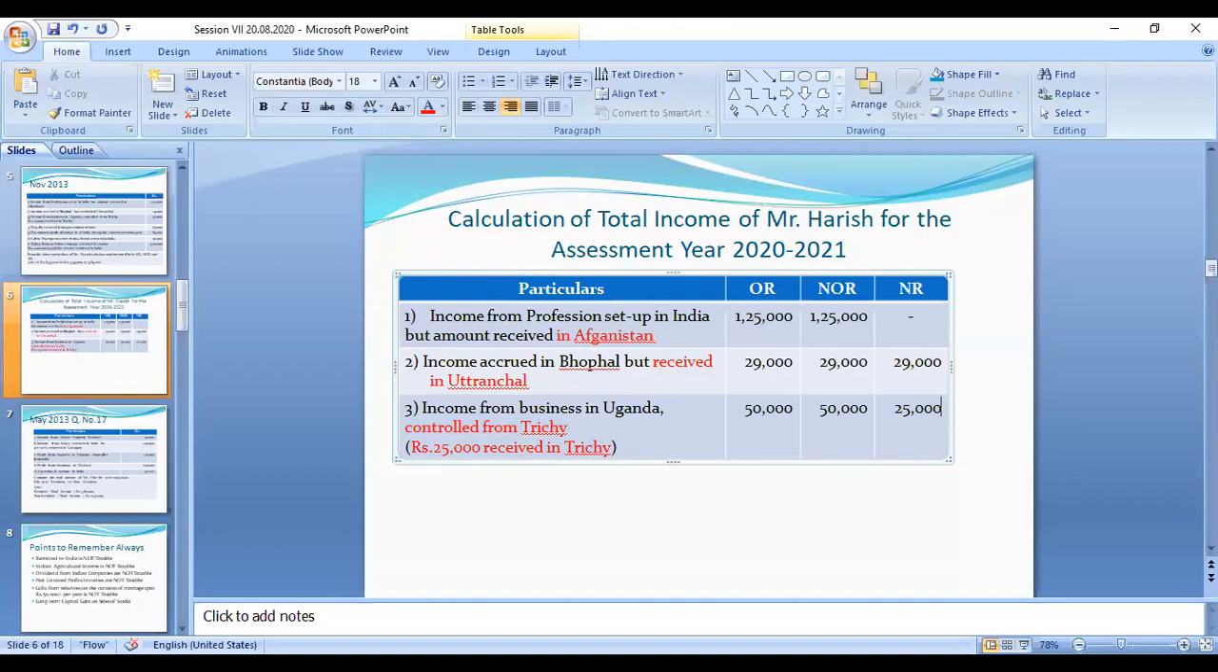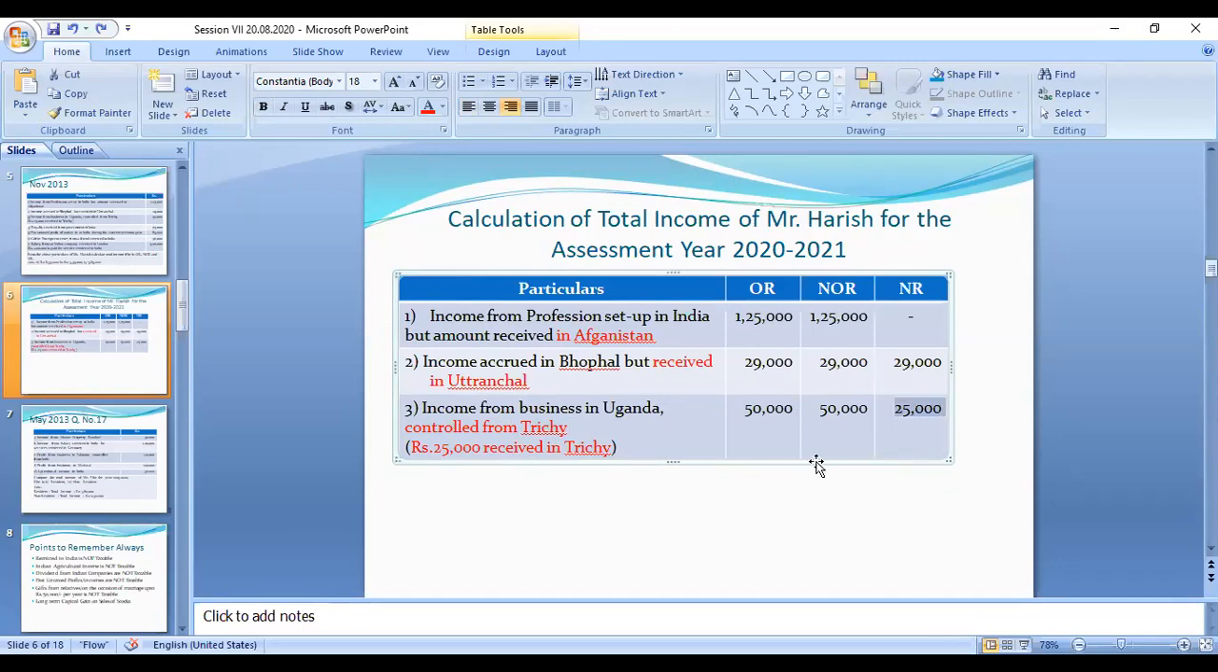That amount is a foreign income. Even though it is a foreign income, this person has to pay the tax for this amount, because he is an ordinary resident. It is a foreign country income, but the business is controlled from India, Trichy in India. So this person has to pay the tax for this 50,000 rupees. Only 25,000 is received in India, and any amount received, accrued, arisen or deemed to accrue in India is taxable to all categories. So this 25,000 is taxable to this person.